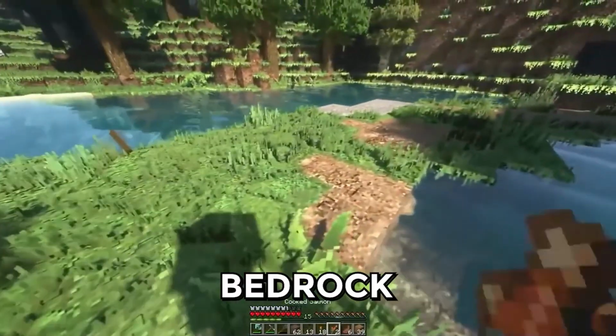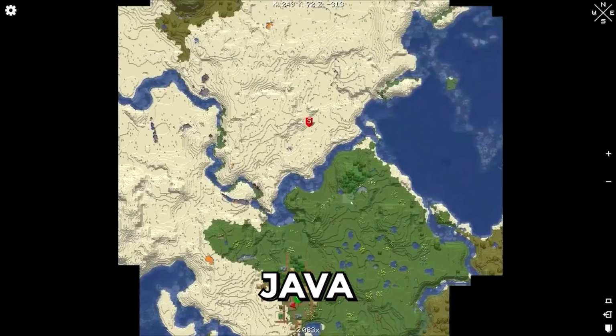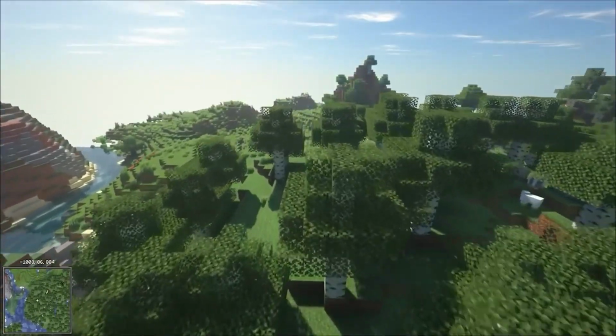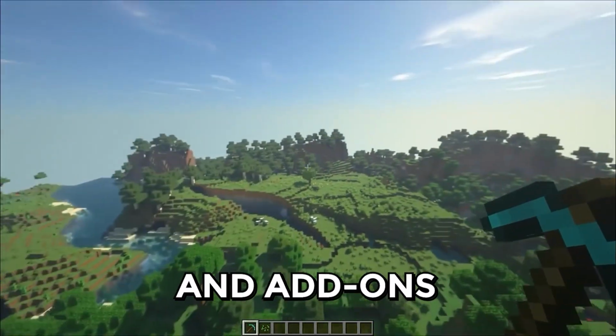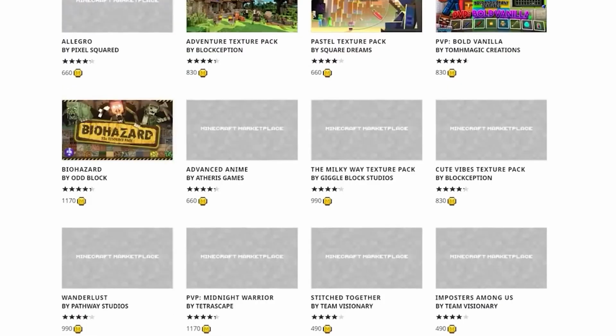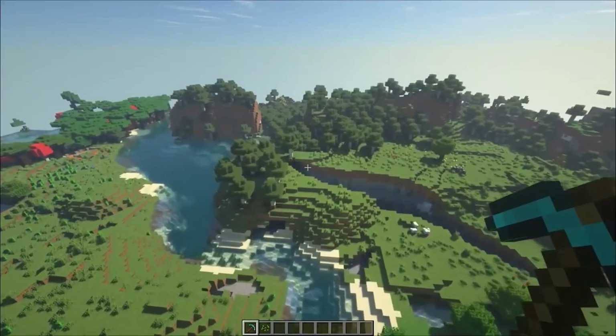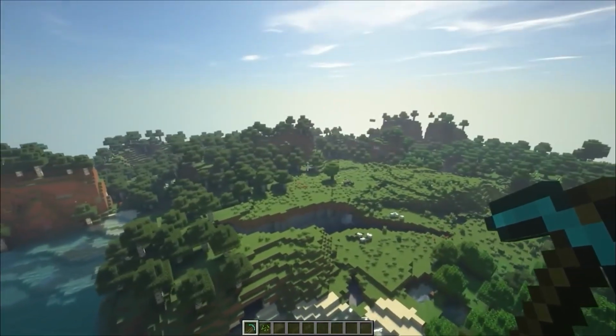Even though Bedrock is not as flexible as Java, it supports add-ons. It provides a Minecraft marketplace for skins, maps, and add-ons with quality. And there is no need for external launchers in Bedrock. You can just download it from the store.